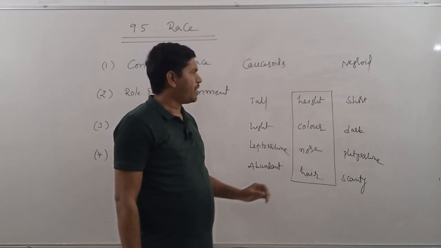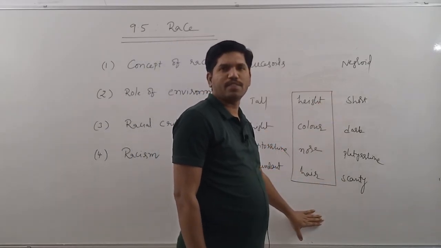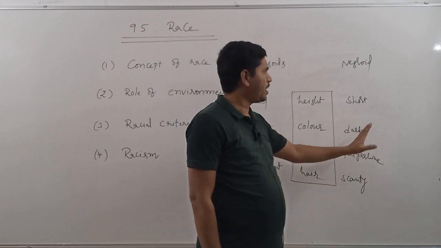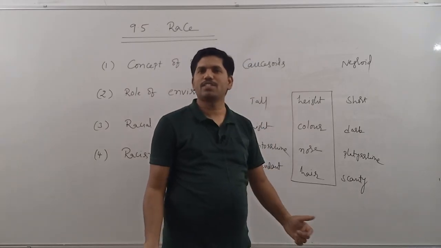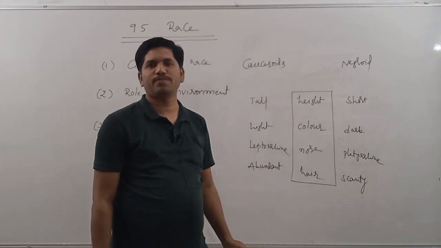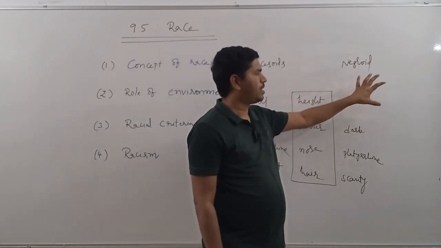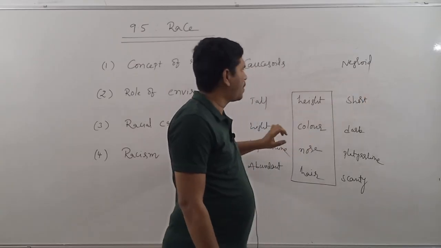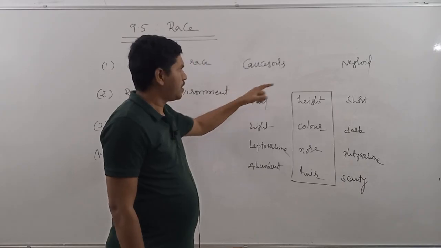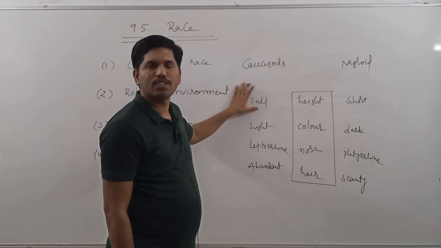Now, whenever we have a set of similar physical characteristics, definitely in our body the concerned genes must be there. Why? Because each and every character is controlled by a gene. That's why with respect to height in Negroid people, the shortness causing genes are more in number. In Caucasoids, the tallness causing genes are more in number.